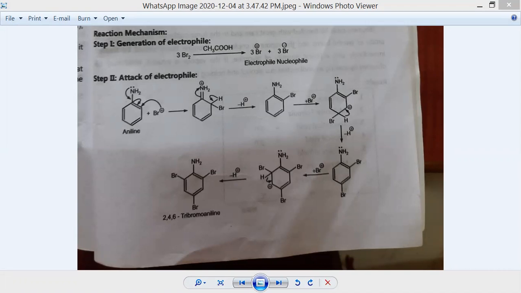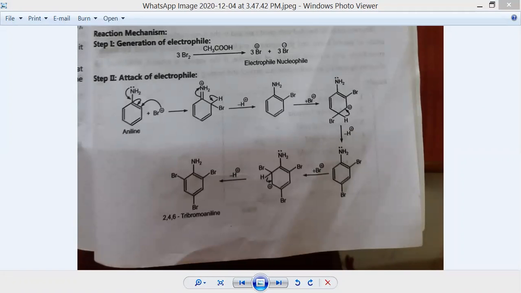So we have to report the result. Synthesis of 2,4,6 tribromoaniline from aniline. Molecular formula you have to calculate. Yesterday we had too much discussion on this. Then theoretical yield from the molecular weight calculations. Practical yield assume as you wish, but the yield must be above 90%.